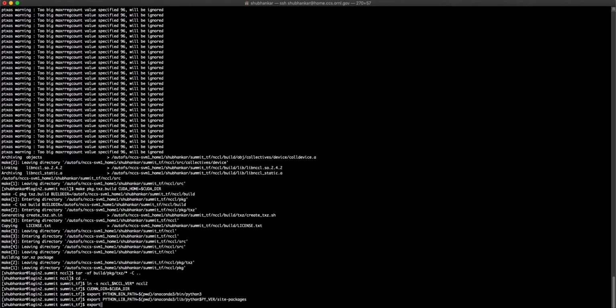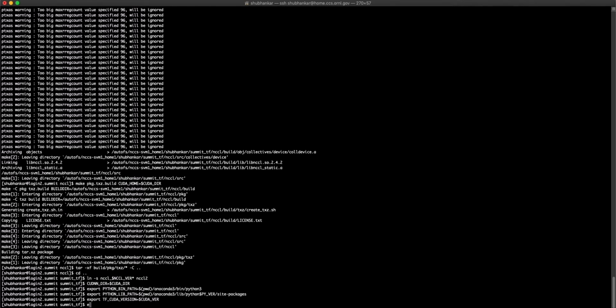After that let's set tf_cuda_version to CUDA_ver. Next let's set cuda_toolkit_path to CUDA_dir.